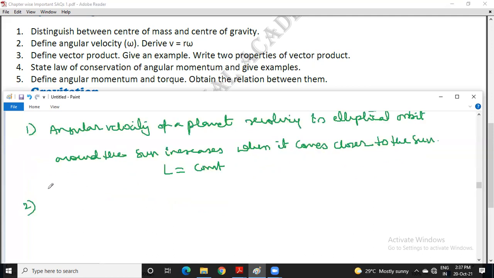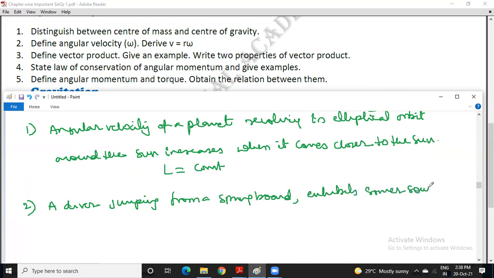Second example, a diver jumping from a springboard exhibits somersaults in air before touching the water surface, because while in the middle the diver makes his parts come closer, so therefore in the middle angular velocity will be more, moment of inertia will be less.